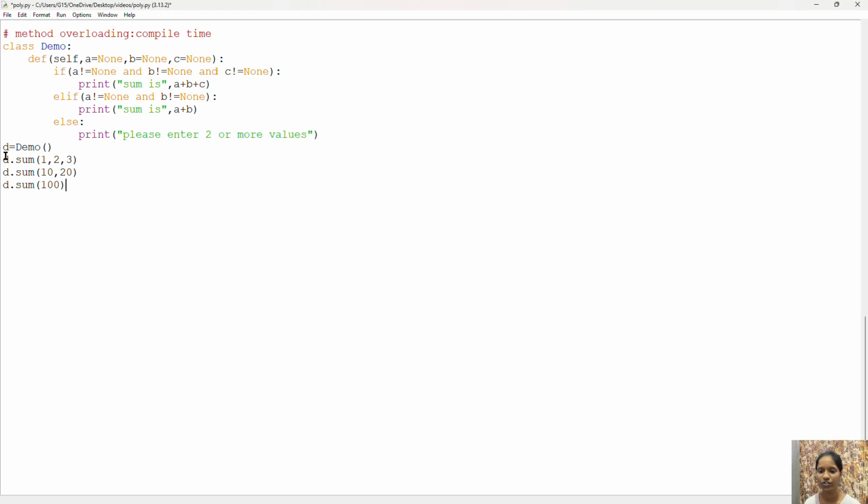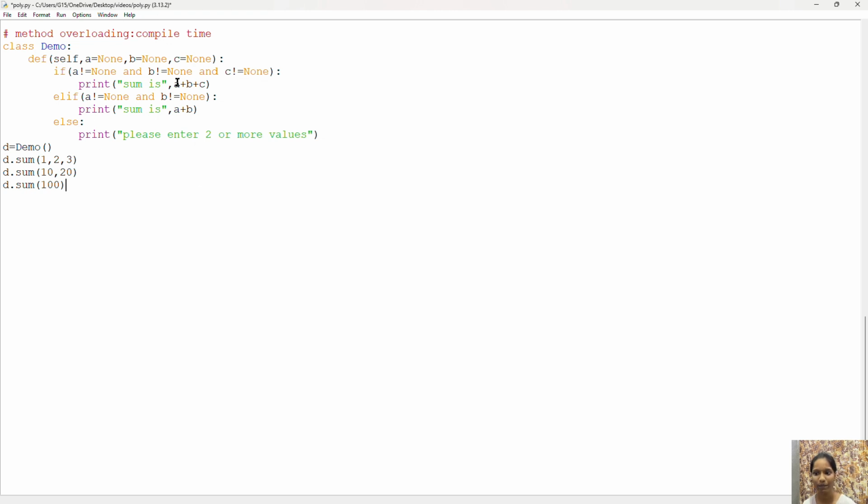Here I am creating an object for class demo, and I am passing three variables to the method in the class. None of the three variables is equal to 0, so the first condition is true, and it will print the sum of these, that is 6. In the second case I am passing only two parameters, that is the C value is 0, equal to none, but even so this addition can be performed and I will get the sum of them. In the third case I am giving only one parameter, that is both C and B are none, equal to 0, so I'll get the output as please enter 2 or more values.